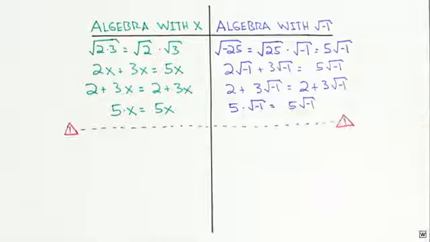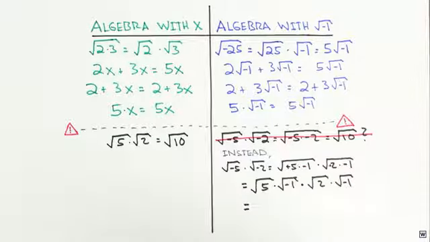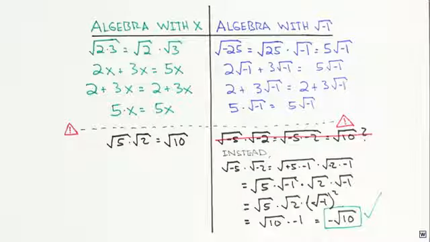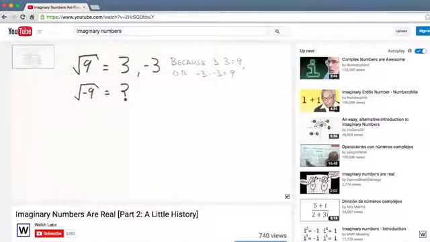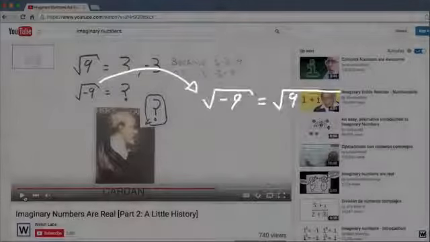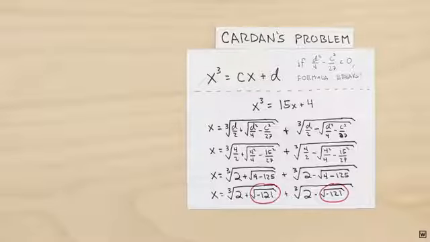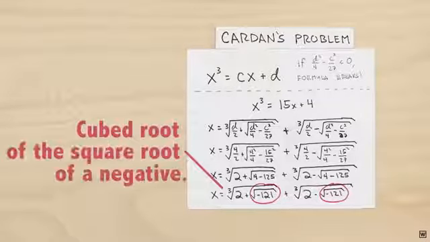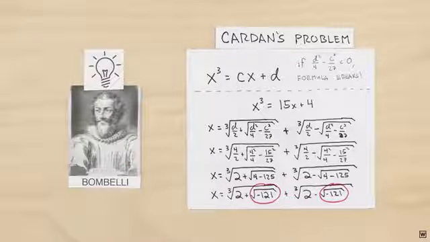Now there are some cases where our new numbers behave a little strangely, but these can often be avoided by first separating out the square root of -1. Now that we have a grasp on how our new numbers work, we can see how they fix one of our problems from last time. We now have a strategy for dealing with the roots of negatives. We can evaluate the square root of -9 we were stuck on and obtain 3 times the square root of -1. All this is important, but it isn't enough to solve Cardan's problem. We still need to figure out how to deal with the cubed roots of these numbers. Bombelli was able to solve our problem through one more powerful insight, and that's what we'll discuss next time.